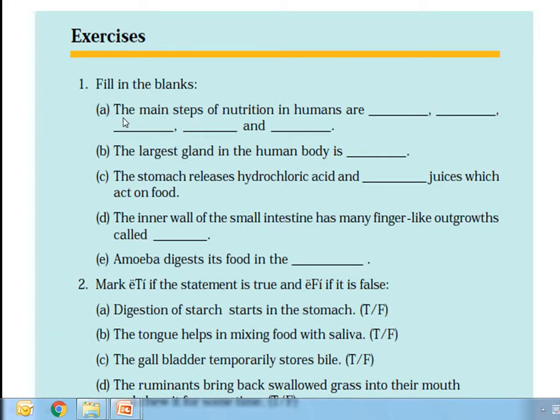Once I am reading this all, the main steps of nutrition in humans. One separate video was for that. 5 steps are there in nutrition. You have to write after listening to the video. Second, the largest gland in the human body. In the video, I told you which is the largest gland in the human body.